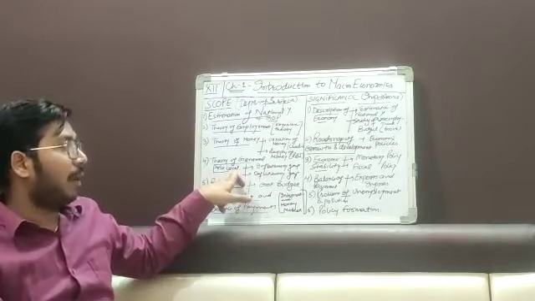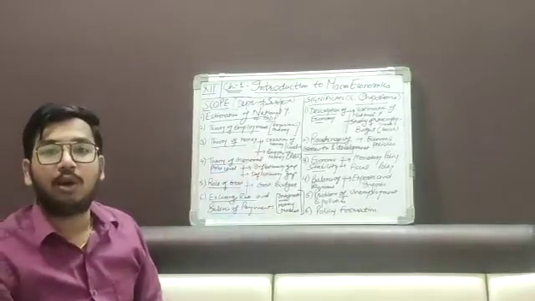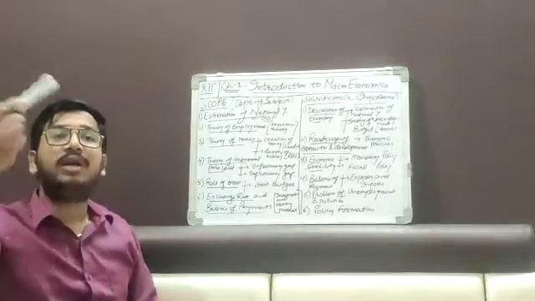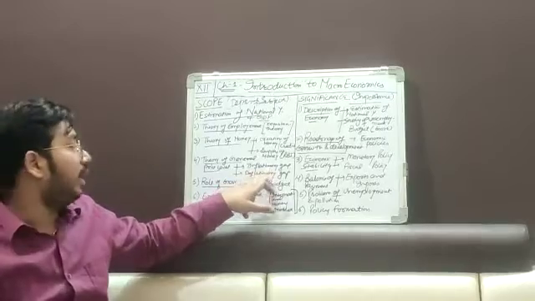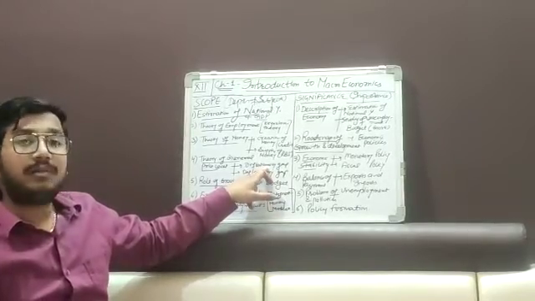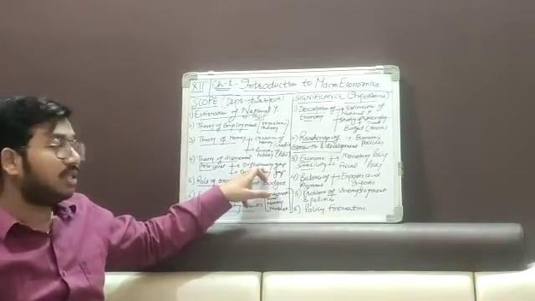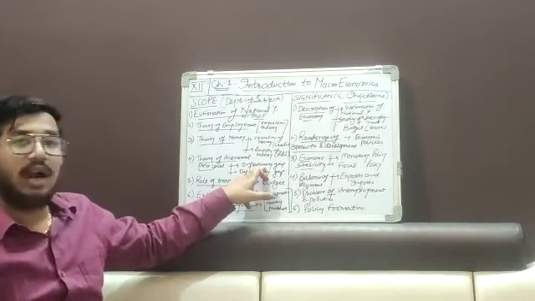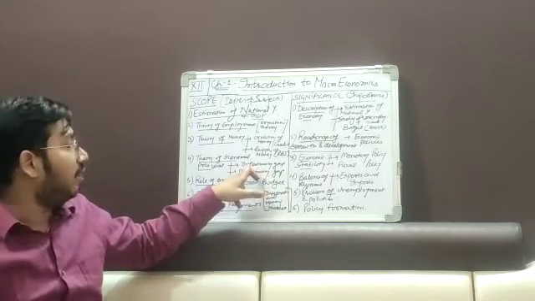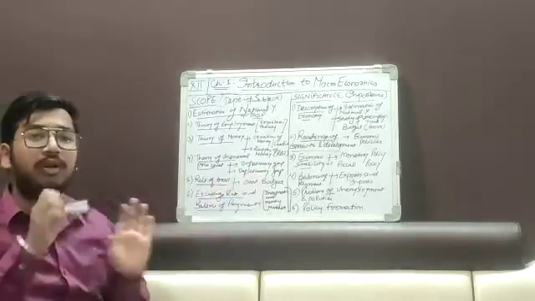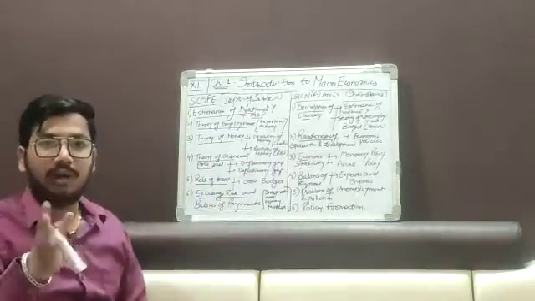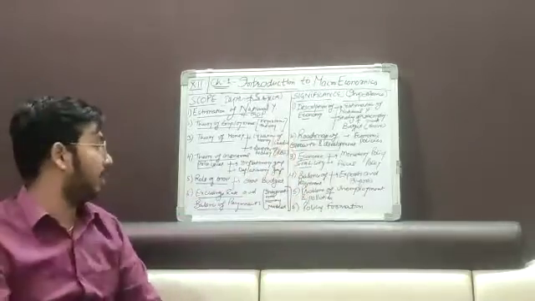Next, theory of general price level, that is, how the prices are controlled in the economy and how the ups and downs of the prices differ. There are also two things, the inflationary gap and the deflationary gap. If the average GDP crosses the price level, then it is called the inflationary gap, and if it decreases the general price level, then it is called the deflationary gap. We will stick to them further. All of them will be explained in the next chapters.